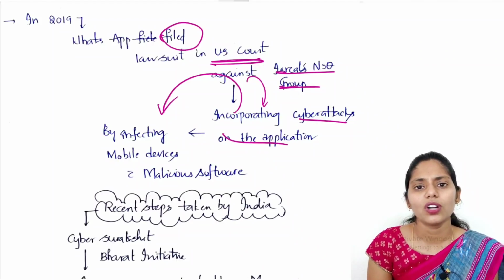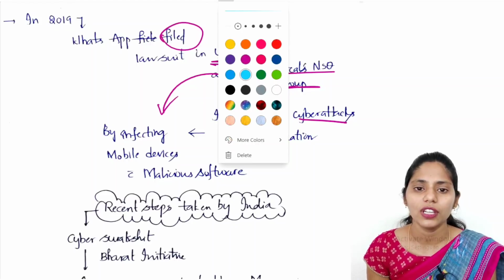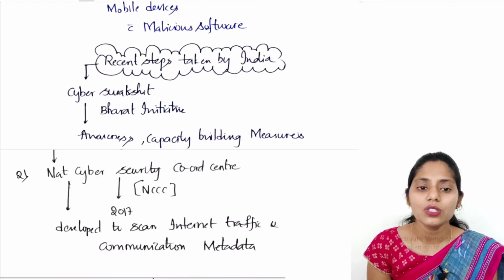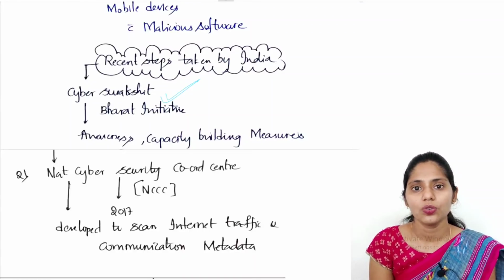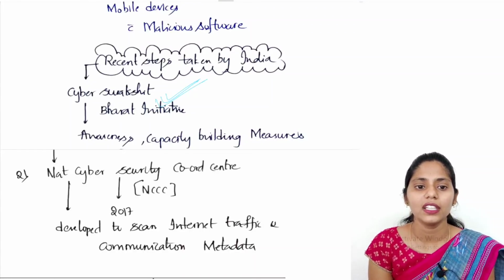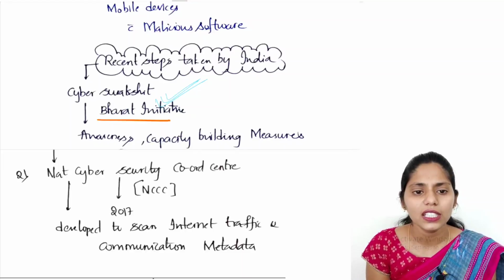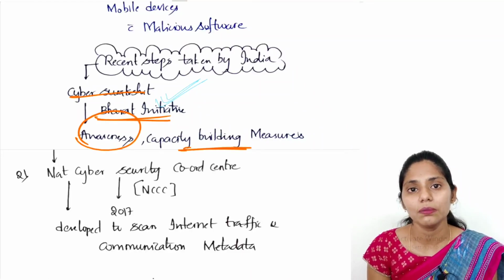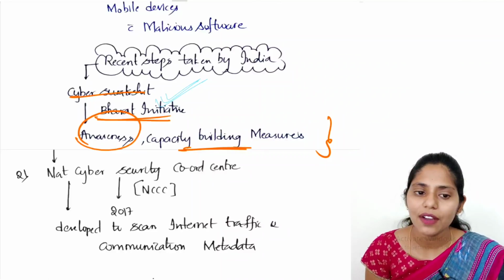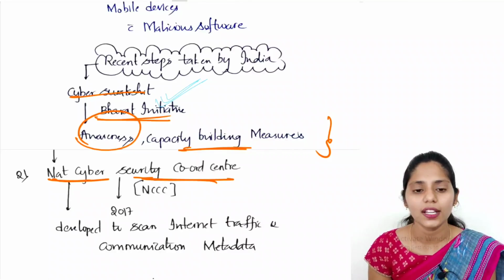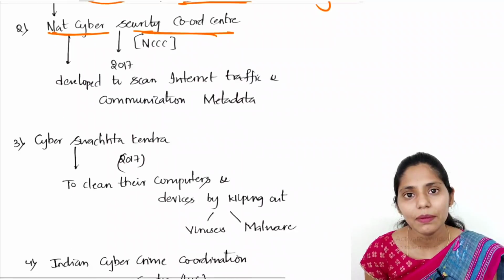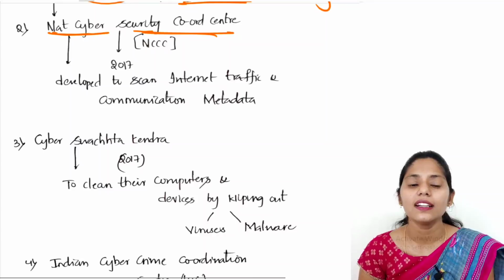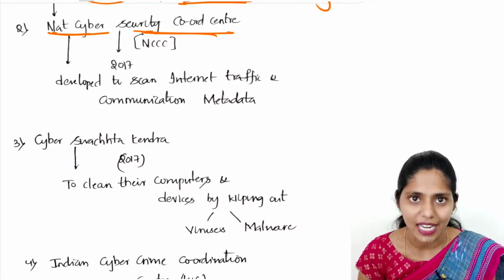Now, what are the steps taken by the Government of India? The first one is the Cyber Surakshit Bharat initiative, under which we are mainly focusing on awareness and capacity building measures. Next is the National Cyber Security Coordination Center, established in 2017, which scans internet traffic and communication metadata.